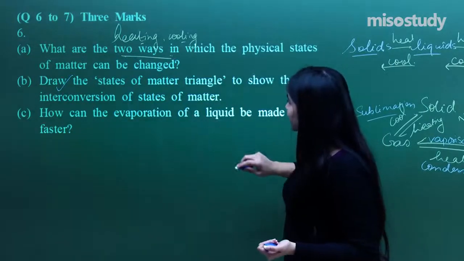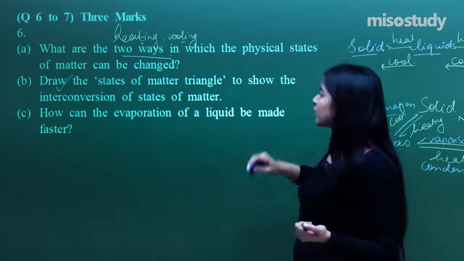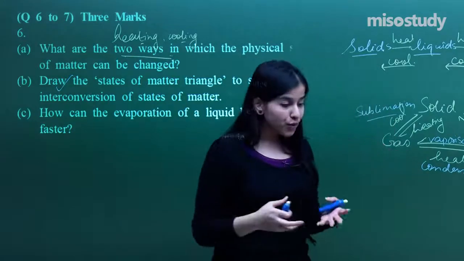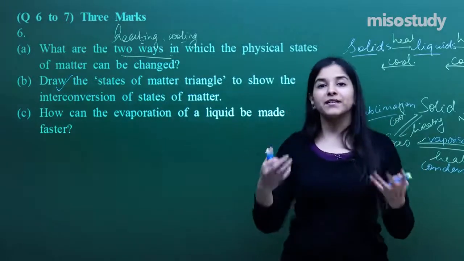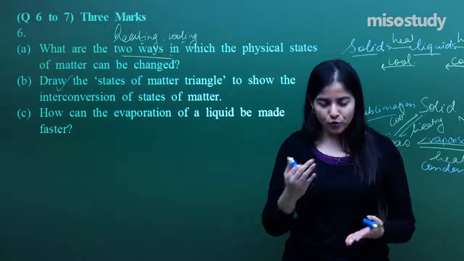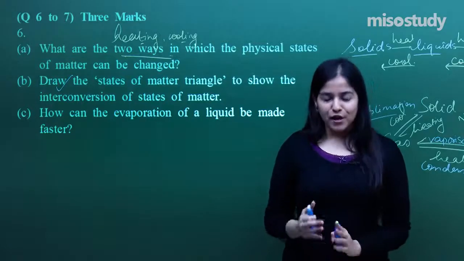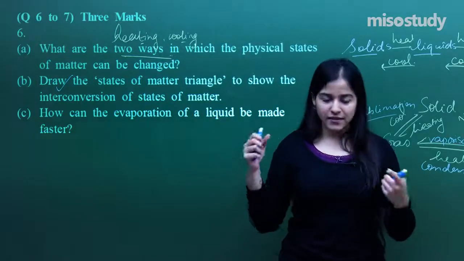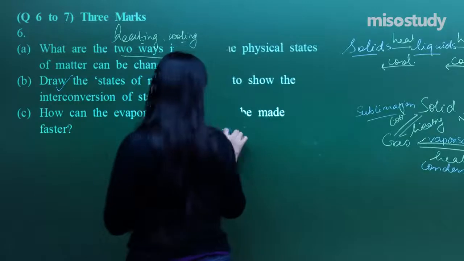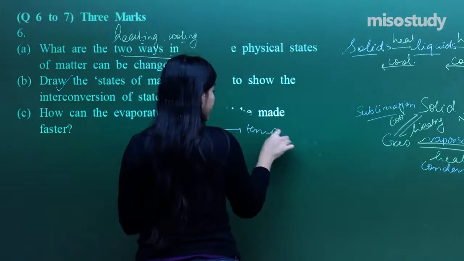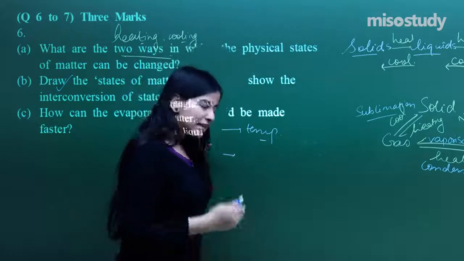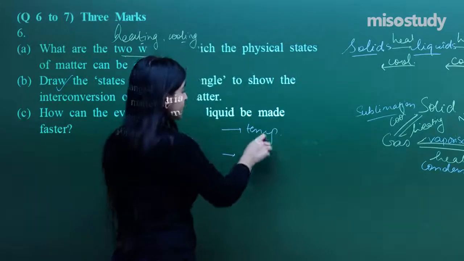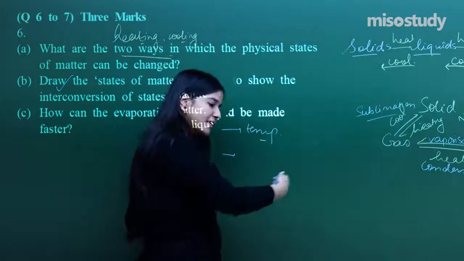Now, part C, how can the evaporation of a liquid be made faster? So you know, evaporation, I actually need to vaporize some substance very quickly. So what all ways can I apply? I've got several ways over here. I can either increase the temperature, right? Second thing, actually we have discussed all the factors initially also in my lecture. Now, temperature, or I can just increase the surface area.